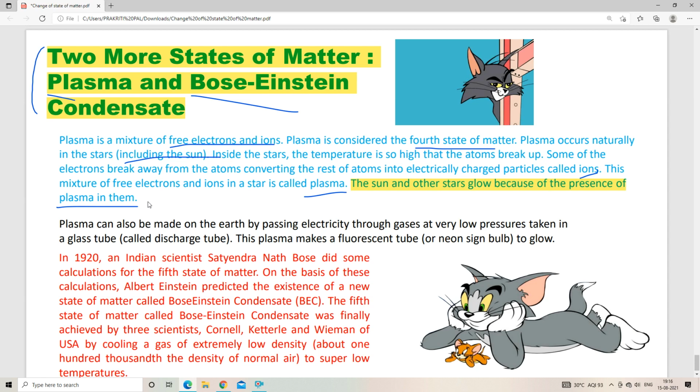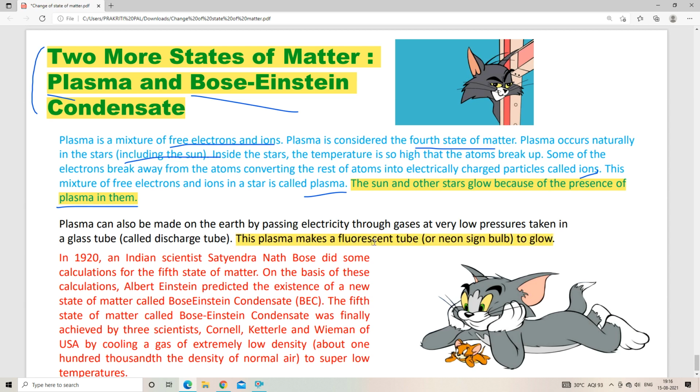So we have to pass electricity through gases at very low pressure, taken in a glass tube, and this type of glass tube is known as a discharge tube. This plasma makes a fluorescent tube glow. Fluorescent means something glowing.